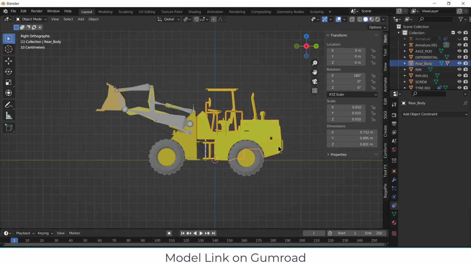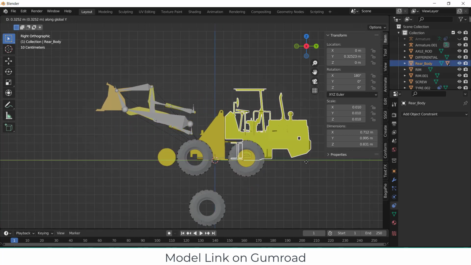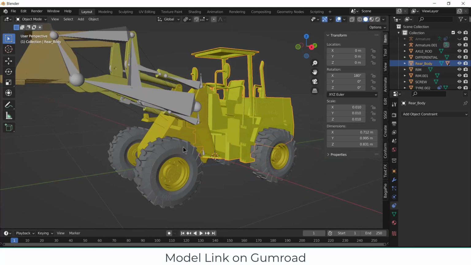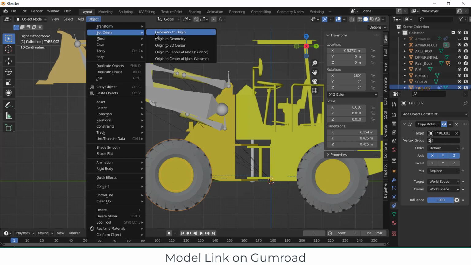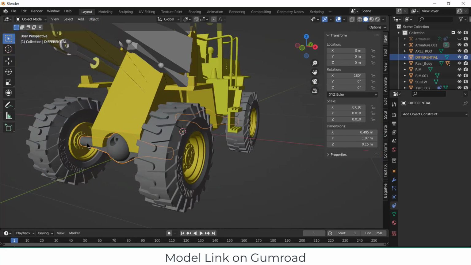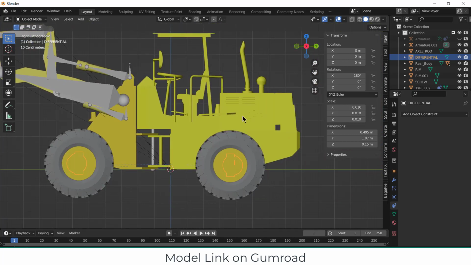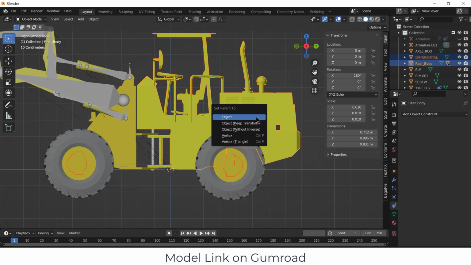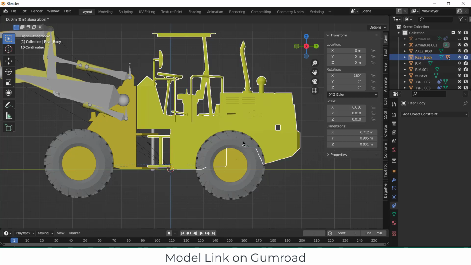If I select this and press G Y, which one rotates? This three. Set origin to geometry. Also select this and these three, press Ctrl P, object.